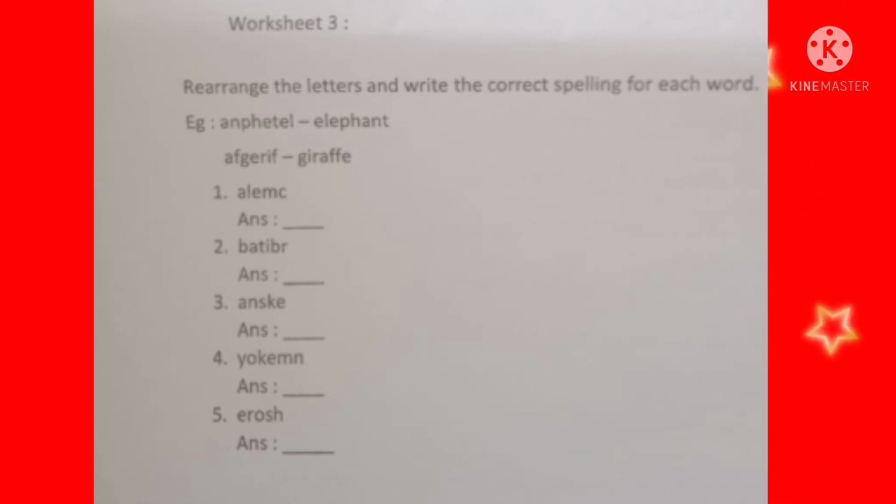Now look at the exercises. Number 1, when we arrange that words, we will get the answer camel. C-A-M-E-L, camel. Number 2, answer rabbit. Spelling R-A-B-B-I-T, rabbit. Third one, snake. Spelling S-N-A-K-E, snake. And what is the fourth one? Fourth one is monkey.